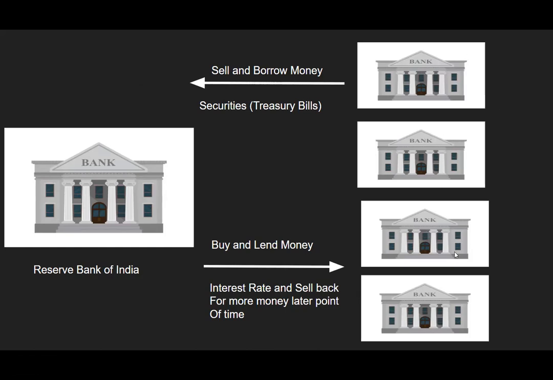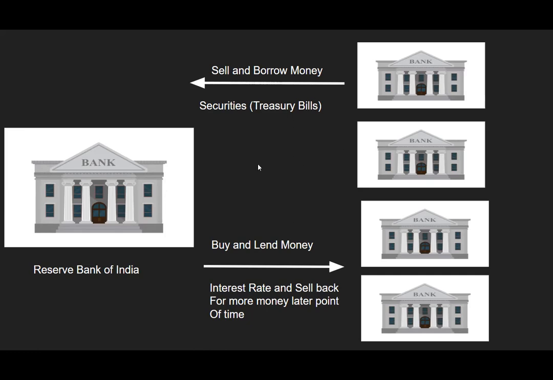Like that, there are some commercial banks available in India. Now, if any bank has a cash deficit and wants to borrow money, they may reach out to the central bank, the Reserve Bank of India, to borrow the money.